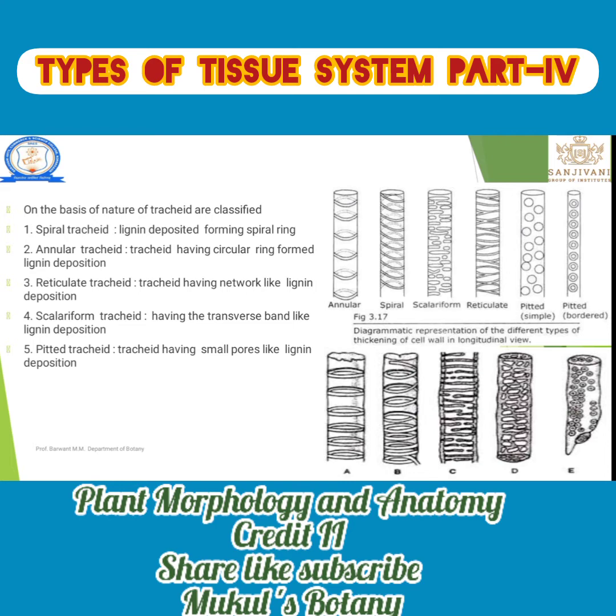Then pitted tracheids: there are small pores formed by lignin deposition, that is known as pitted tracheids. Those are the five types of tracheids given by the deposition of lignin. The types and designs develop due to only one condition, lignin deposition.